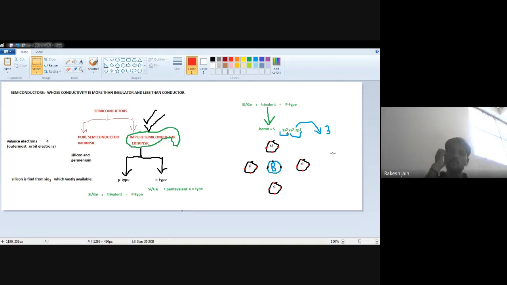Yes. So now what will happen? Boron has 3 electrons in the outermost orbit. Silicon has 4 electrons in the outermost orbit. We just dope the silicon with boron. So boron is of low quantity and silicon is of more quantity. So we can draw this type of structure. Now what will happen? Before that, I will teach you till 1 o'clock, so kindly wait for a while.